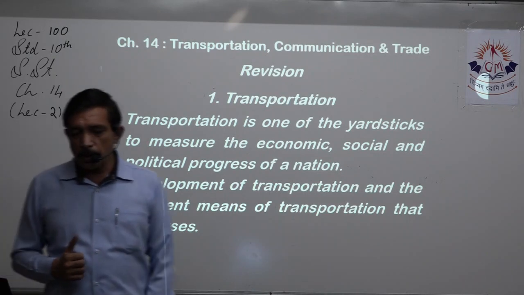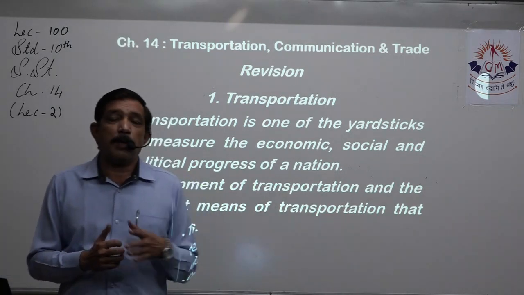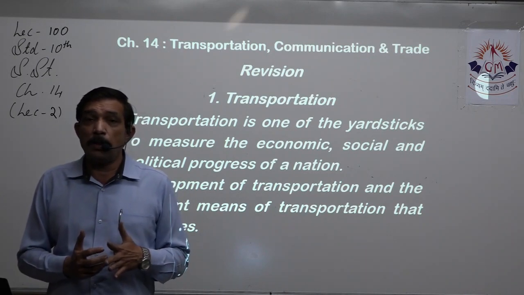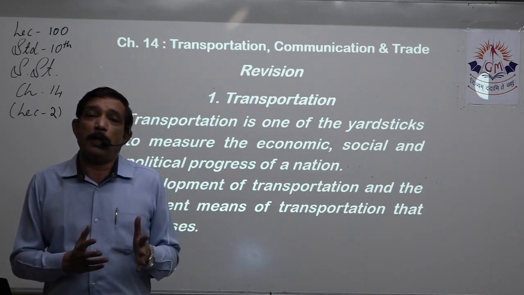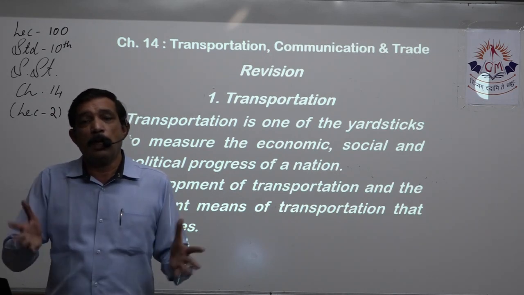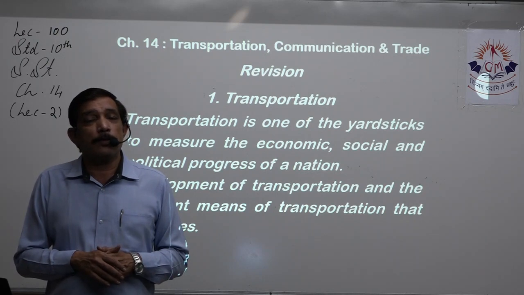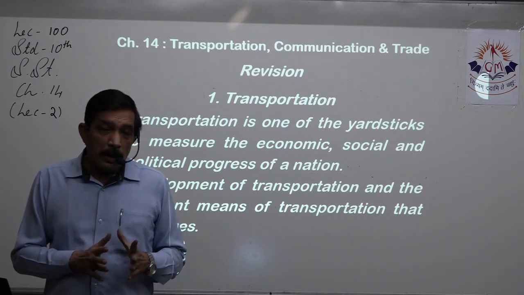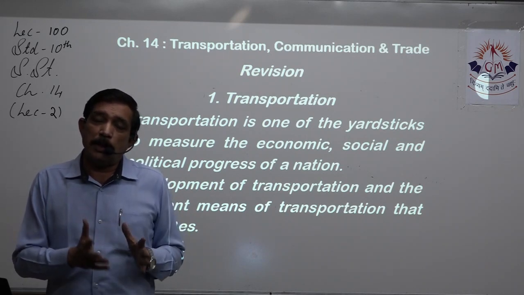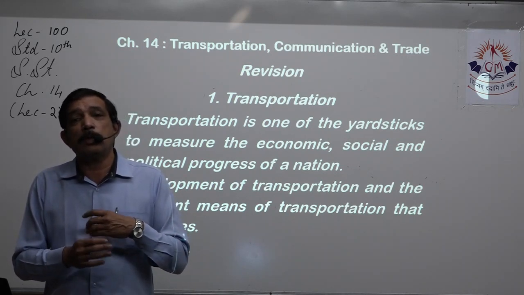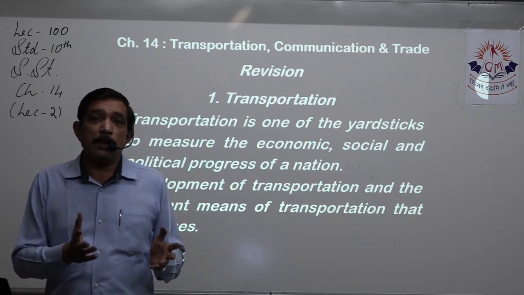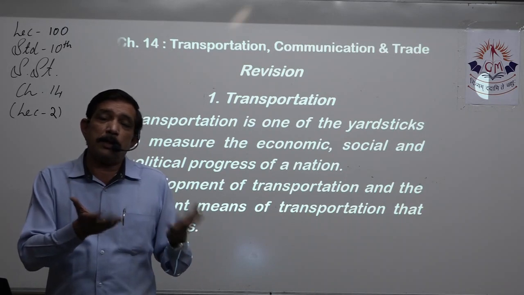Development of transportation and the different means of transportation that man uses, that is the second thing that we saw. We started from the primitive men when we were just hunters and gatherers and walked on foot and kept on searching for food and water and shelter. Then when agriculture started, we had to stay at one place, so we needed a house, and then there was a need for transportation, right? Because we need lots of things that have to be transported from various areas to us.